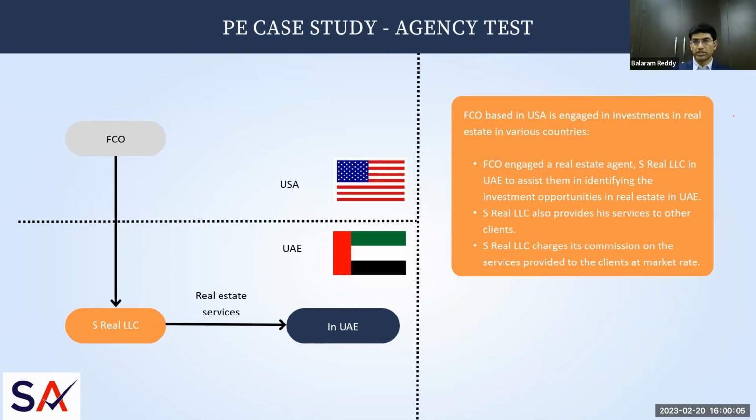FCO company, a foreign company based in USA, is engaged in investments in real estate activities in various countries. F company engaged a real estate agent called S Real LLC in UAE to assist them in identifying investment opportunities in real estate in UAE. So they want to get into the UAE market. So they have engaged one real estate broker or agent to suggest potential investment opportunities.